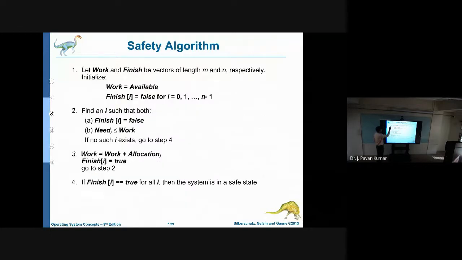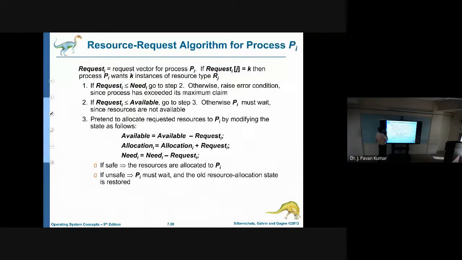And here we have defined a safety algorithm. Whenever we wanted to allocate some resources to a process, then we will apply this safety algorithm. If it is safe, then only we will allocate the resources. That is safety algorithm. Next, this is the resource request algorithm which we have seen earlier.